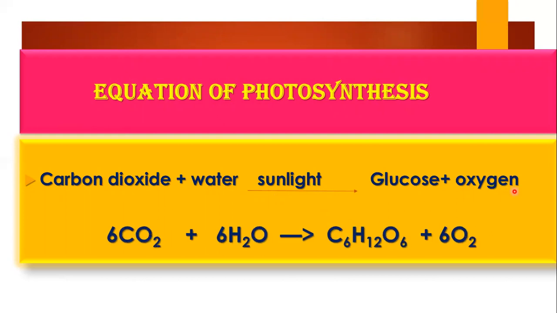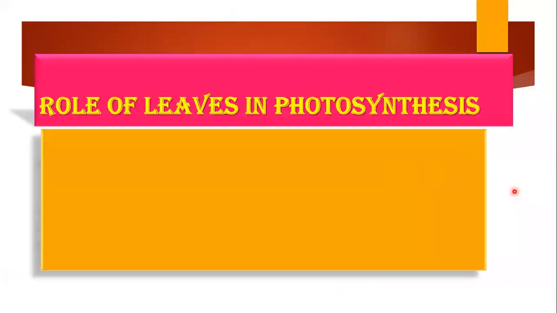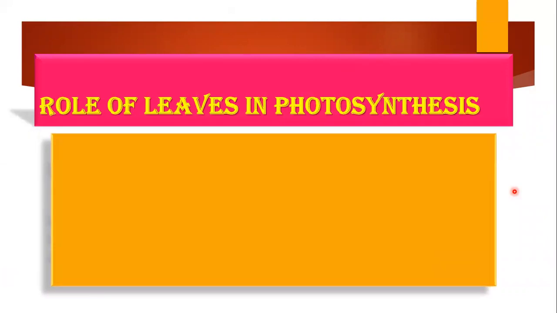Now, till now, we have discussed what is autotrophic nutrition. We have discussed what is photosynthesis. Now, one more important topic, the role of leaves in photosynthesis. See, synthesis of food takes place in leaves only. We can say there are four things required for the photosynthesis process: carbon dioxide, water, sunlight, and chlorophyll also. So they all must reach the leaves.